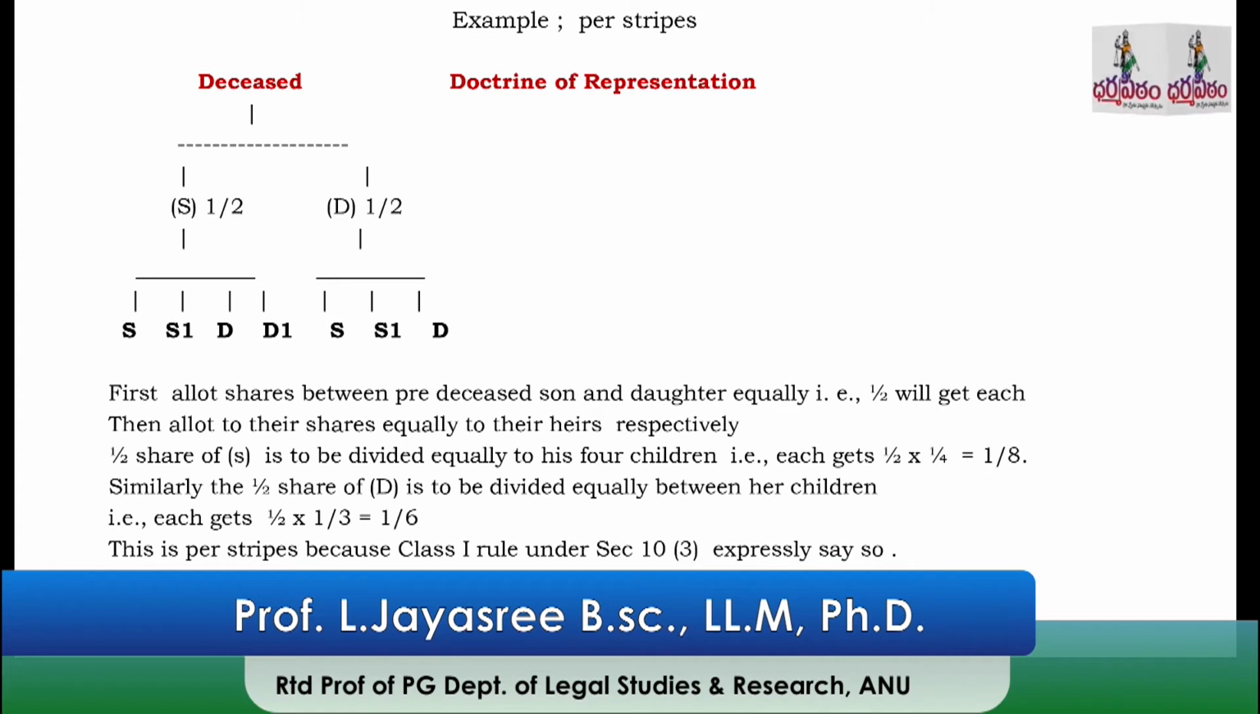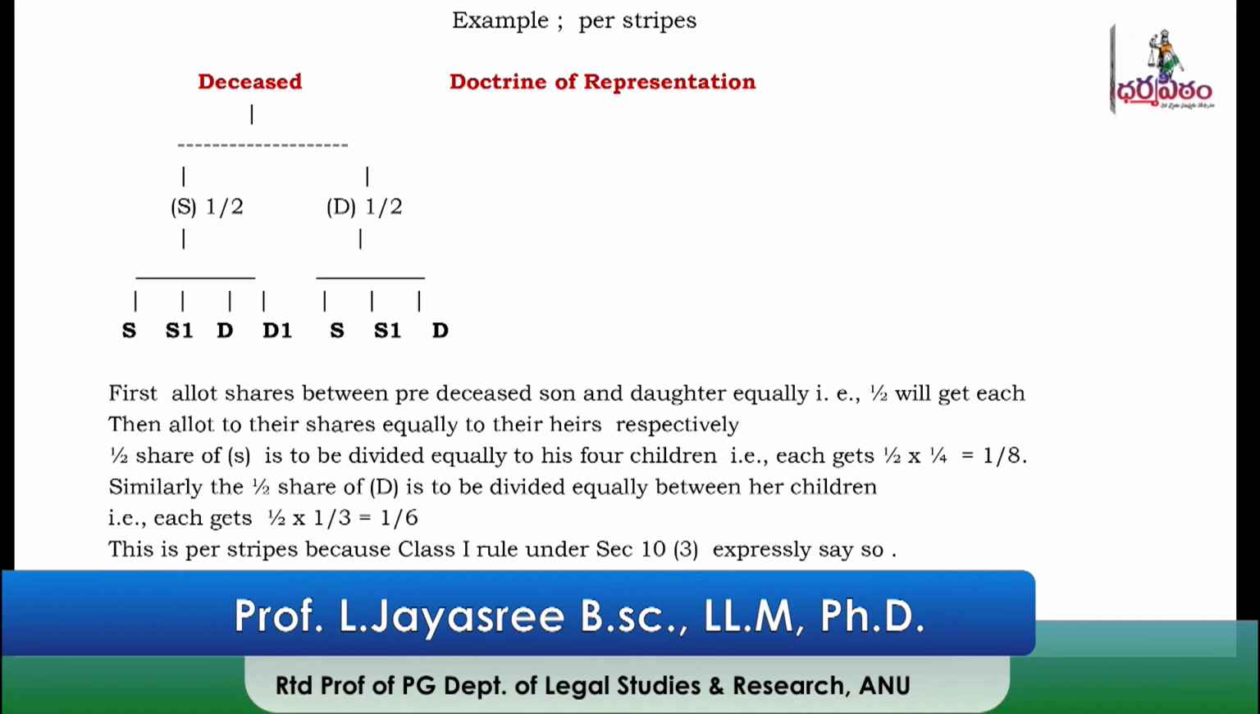The daughter's half share is to be equally divided between the two sons and the daughter, that is, there are 3 heirs. So half into 1 by 3, that is 1 by 6, each will get. This is how per stirpes is applied in this case, because there was an express provision under section 10 and clause 3. Section 19 says whenever there is an express provision, according to it the property is to be distributed per stirpes.